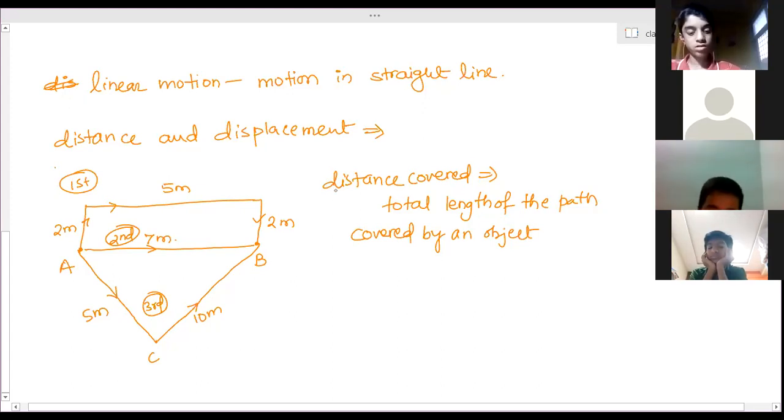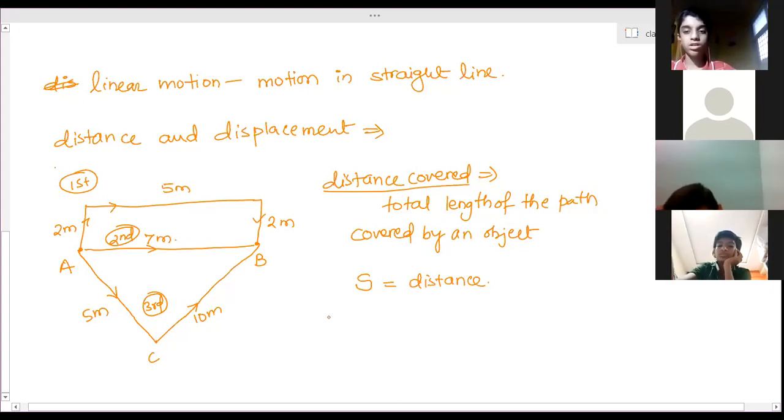Okay, so that is the total distance covered. Distance covered is denoted by the symbol S. Till now you were using D as the distance covered, but S is the symbol used for distance covered. Is it clear? And it is independent of direction.